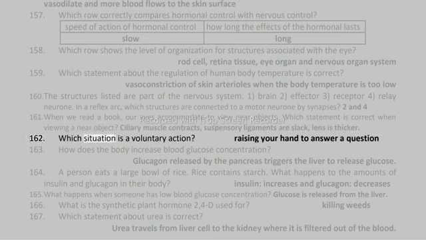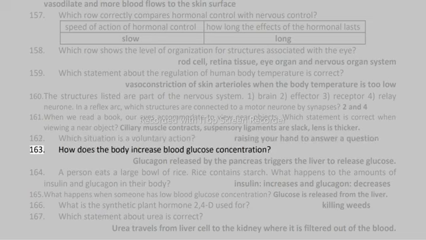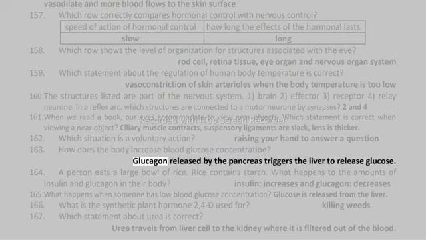161. Which situation is a voluntary action? Raising your hand to answer a question. 162. How does the body increase blood glucose concentration? Glucagon released by the pancreas triggers the liver to release glucose.